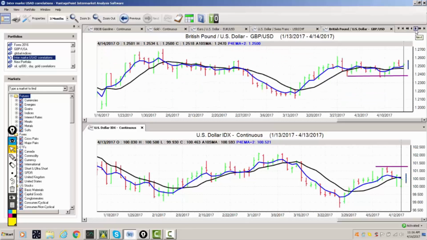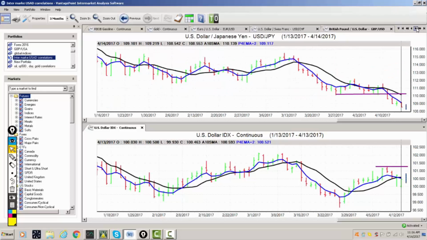Now, when we look at the British pound going into next week, we have pretty rock solid support down at 123.70. Longs carry the edge while we're above here. Again, you can see whenever the dollar index has moved lower, the British pound US dollar has advanced higher. We've gone through a bit of sideways chop here, but ultimately the British pound has advanced to the upside. So to begin next week, the area we want to watch, make sure we stay above the 123.70 area. Longs carry a slight edge while the dollar index continues to move lower.